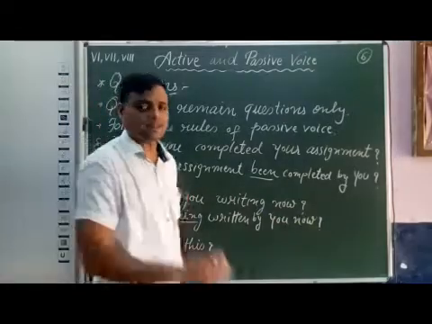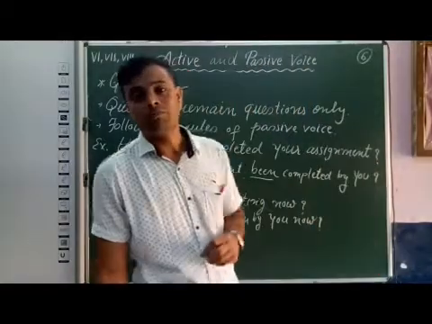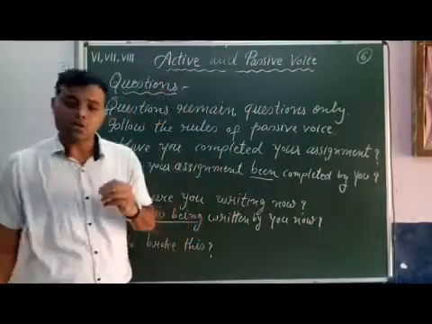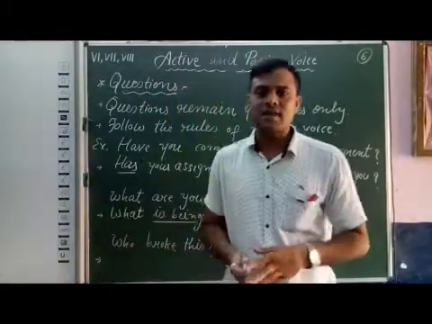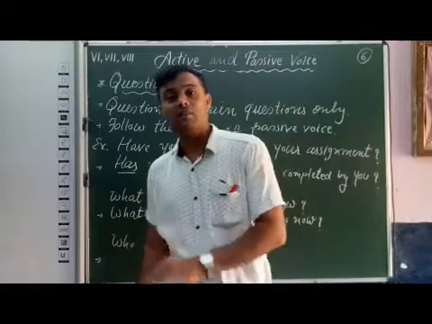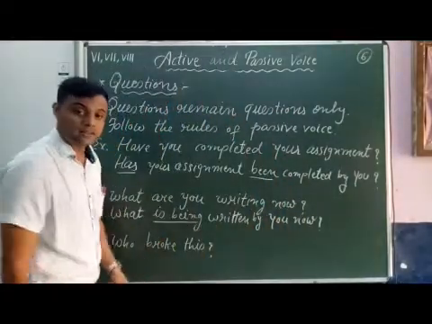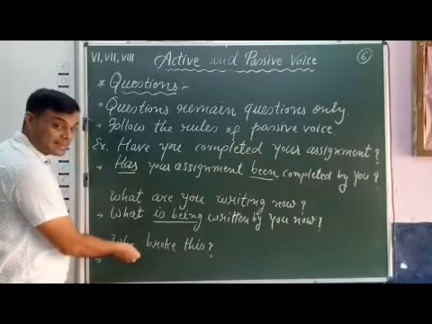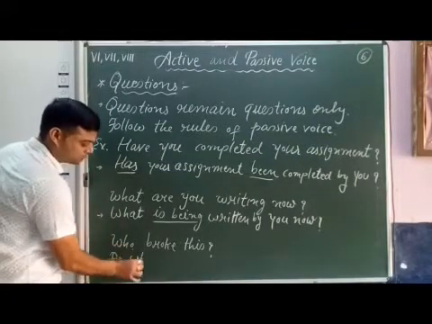Let's take another example. That question begins with who. And students, remember, when the question begins with who, while transforming it into passive voice, at the beginning we use by whom. Who broke this? In this sentence, it begins with who. So we use by whom.